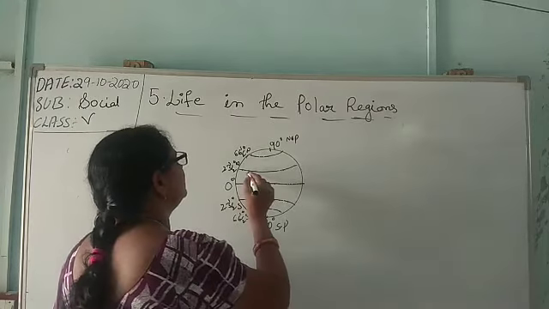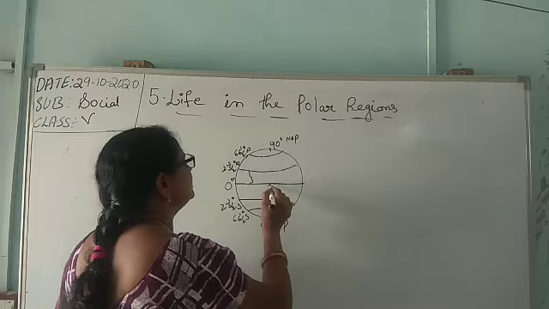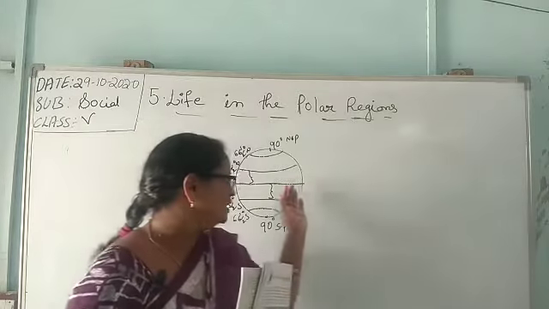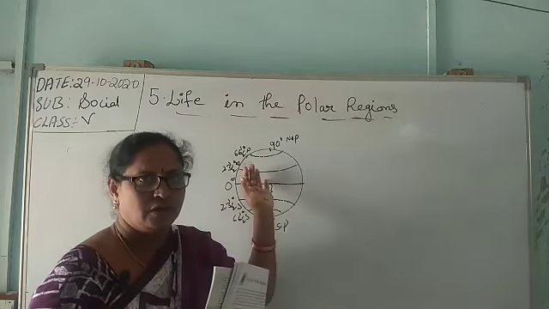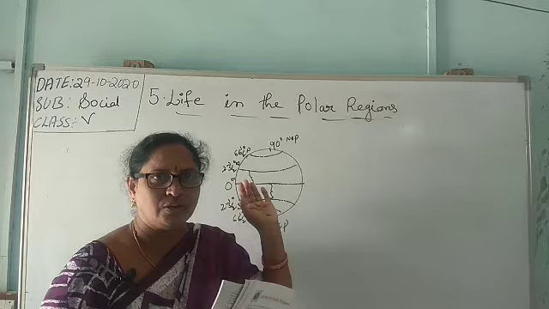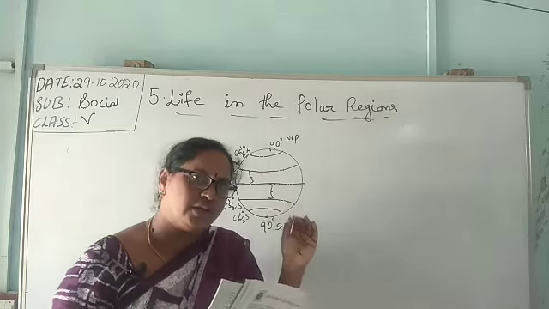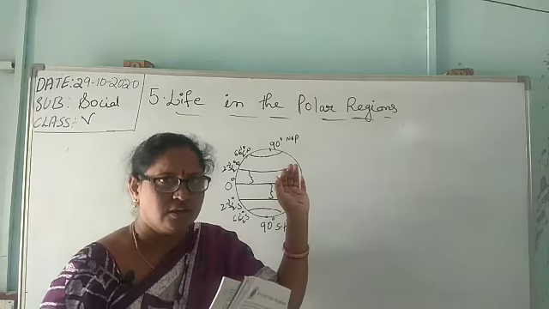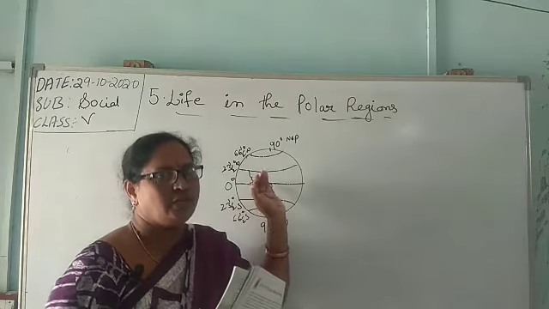Yesterday we learned about this place, from 0 degrees to 23.5 degrees on both sides. It is an equatorial region. Why is it called an equatorial region? Being near to the equator, 0 degrees to 23.5 degrees is called an equatorial region.